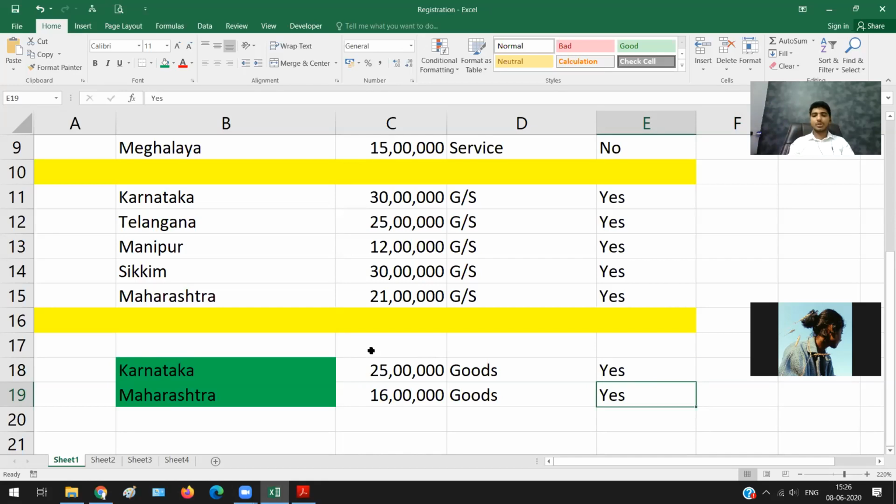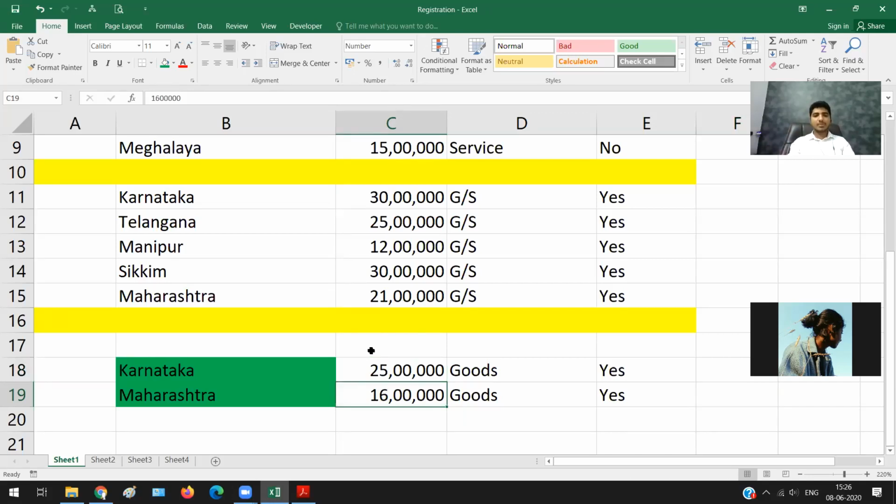So that is one thing you need to be very clear about. The reason is your aggregate turnover. What is your aggregate turnover? Aggregate turnover is the total of the turnover of both Karnataka and Maharashtra. So it becomes how much? It becomes 41 lakh rupees. Hence, registration is mandatory. Okay.